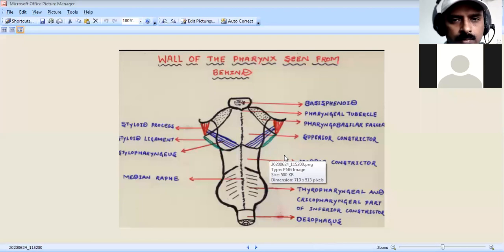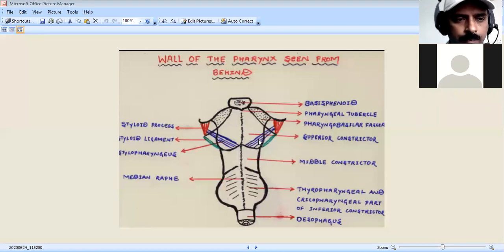Almost all these muscles of the pharynx are the three constrictors, and those we call the muscles of the pharynx. You should know this almost all.